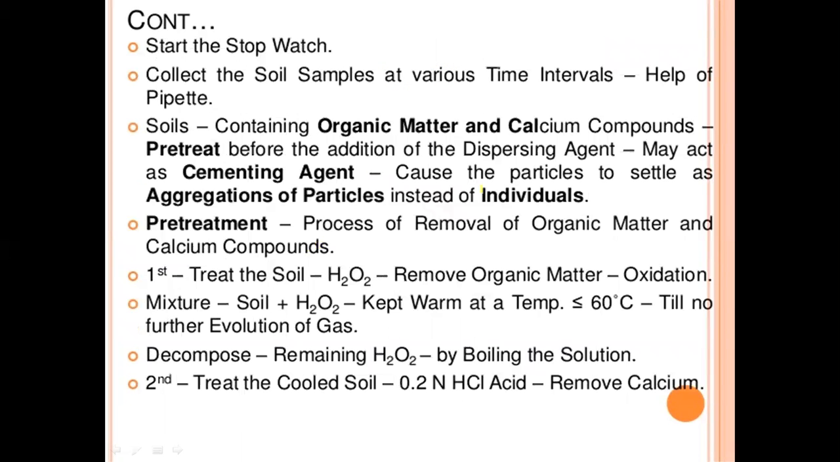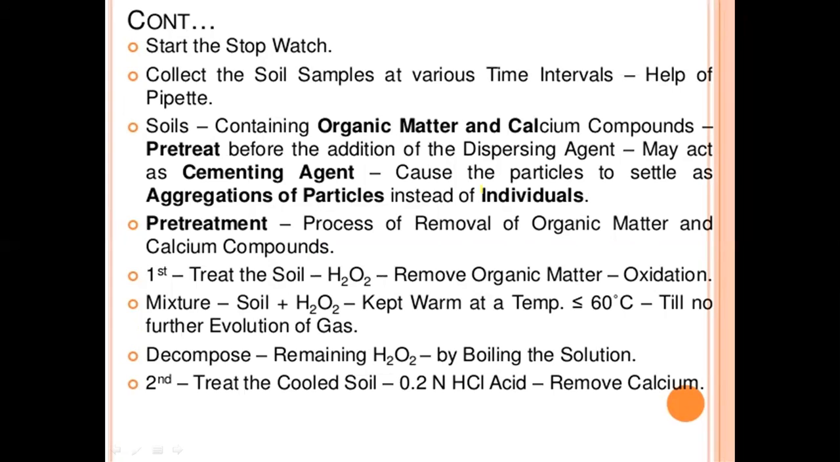Start the stopwatch. Collect the samples at various time intervals with the help of a pipette. Soils containing organic matter and calcium compounds should be pre-treated before the addition of the dispersing agent, since these may act as a cementing agent and cause the particles to settle as aggregations of particles instead of individuals.